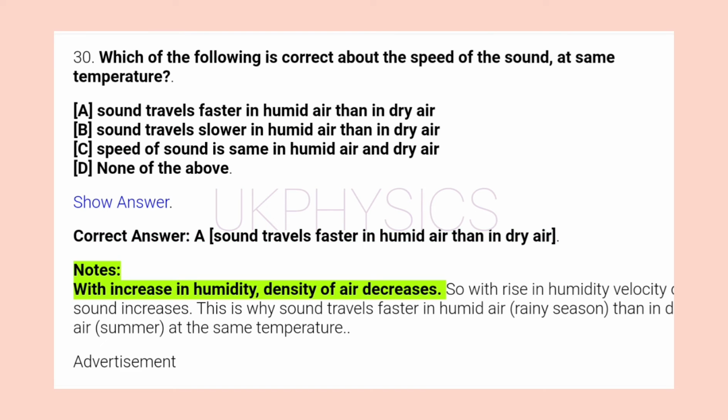Notes: with increase in humidity, density of air decreases. So with rise in humidity, velocity of sound increases. This is why sound travels faster in humid air (rainy season) than in dry air (summer) at the same temperature.